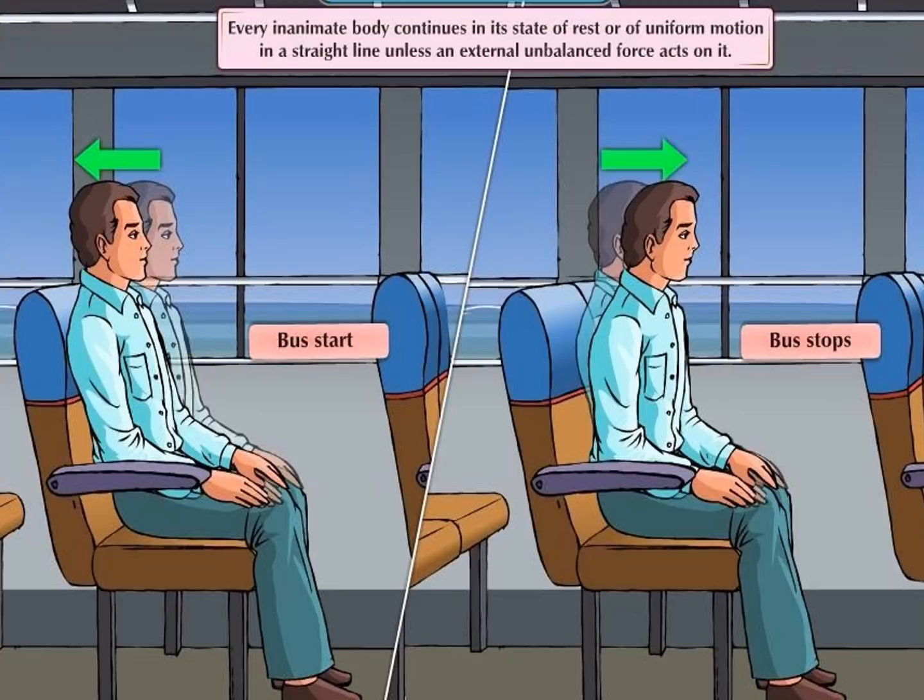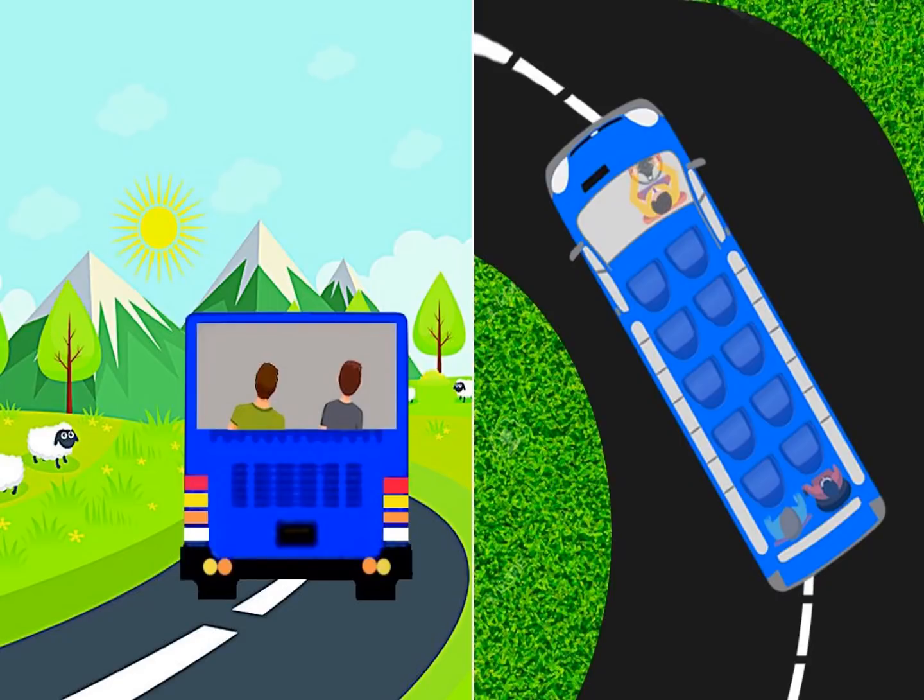Now we will look at another example. This is directional inertia. Now what does that mean? We are in the bus, and suppose that the bus takes a turn towards the left. What happens to us is, our body automatically tilts towards the right. Suppose that the bus is taking a turn towards the right. What happens to us? We automatically tilt towards the left.